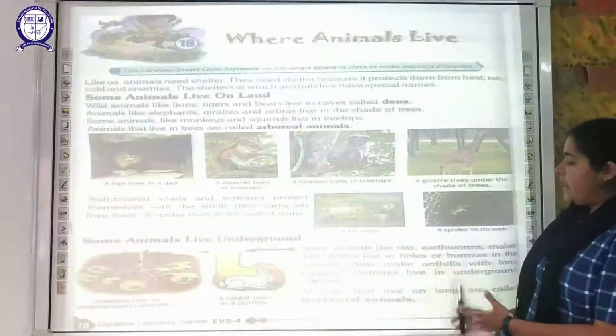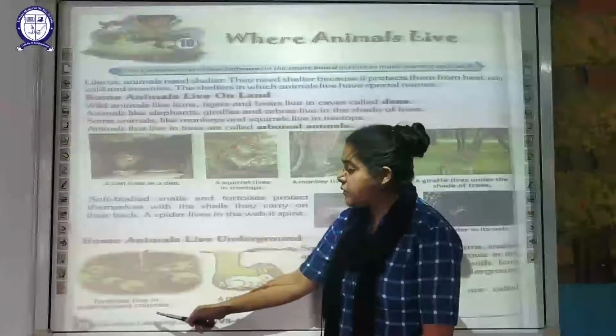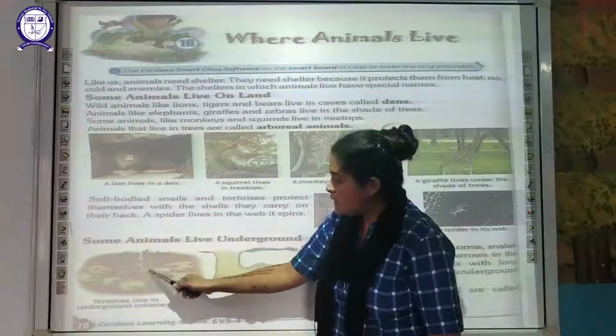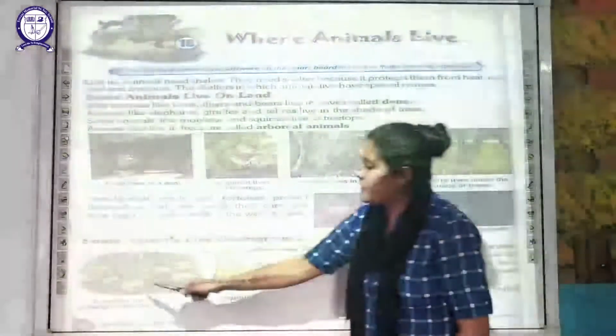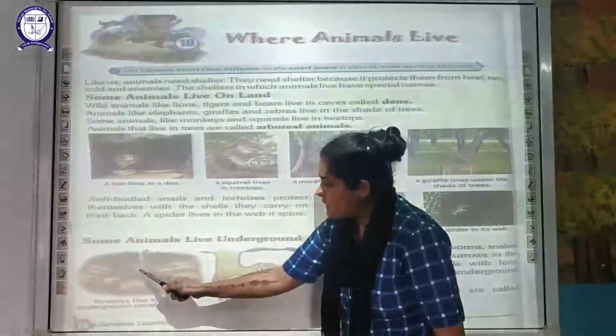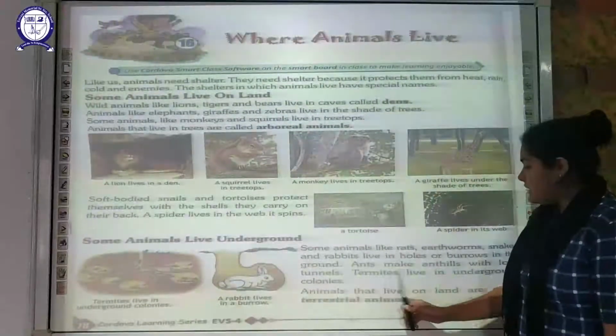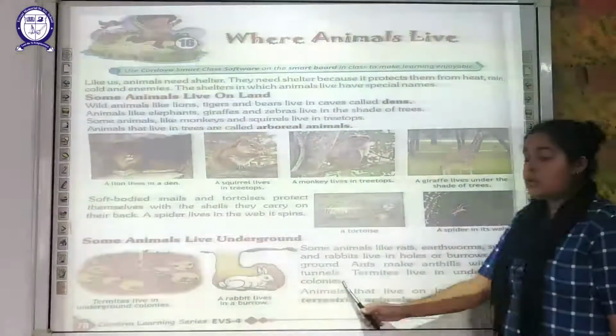On the other side, if you see termites, these termites are going to make underground colonies. You can see here, this is the way the termite lives. They are making different chambers, and they are all connected to this single tunnel which opens on the surface of the earth. So generally, these termites are going to live in underground colonies.